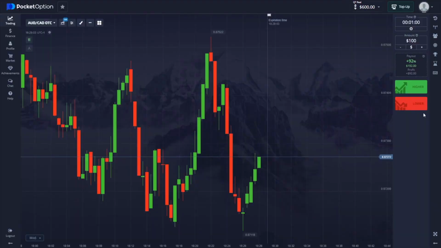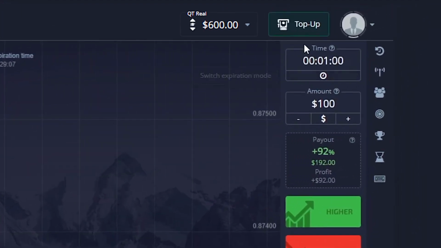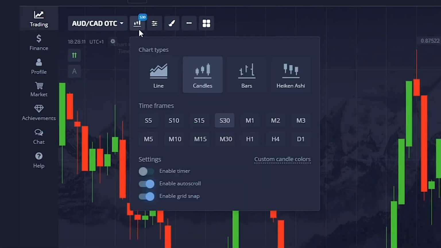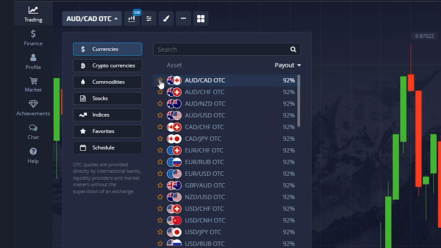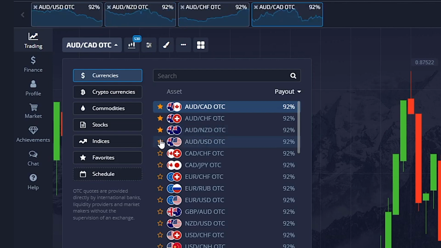Now let's take a look at the platform settings before we dive in. So here's the setup. Trade time frame is 1 minute and we're starting with an investment of 100. Candlestick time frame is 30 seconds. Now let's pick the top 4 currency pairs with the highest interest rates. 1, 2, 3 and 4. All set, let's kick off our epic experiment.